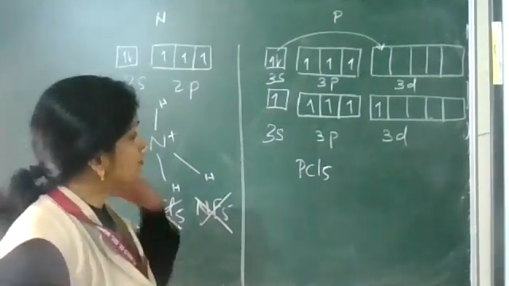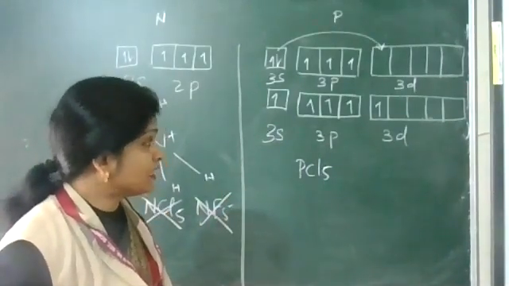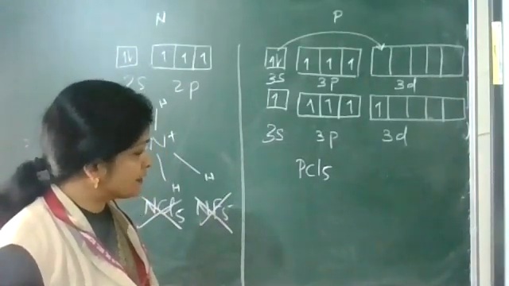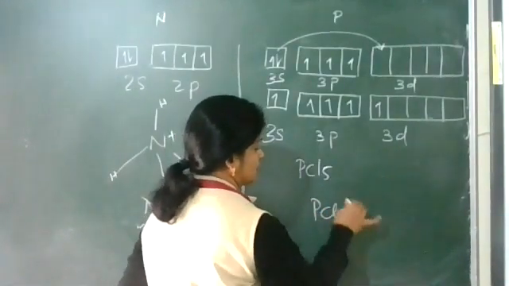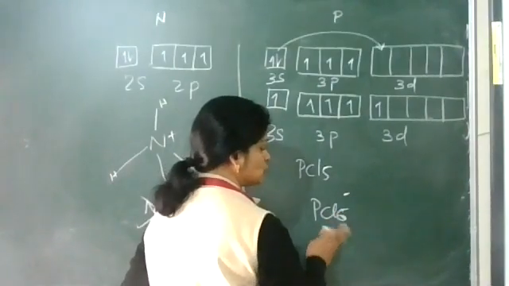In the case of phosphorus PCl5, it has got vacant d orbitals, so it can exceed. PCl6 minus, that is also possible.